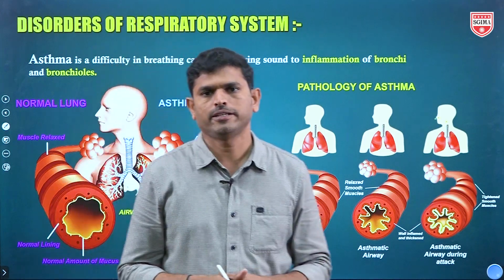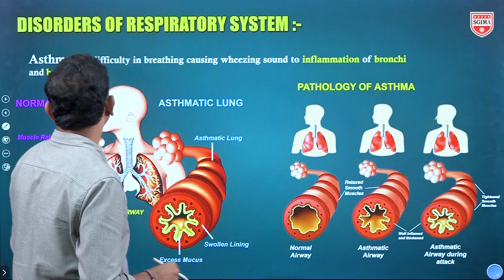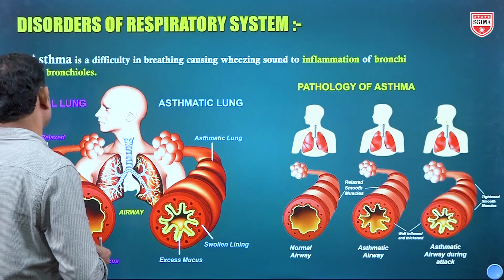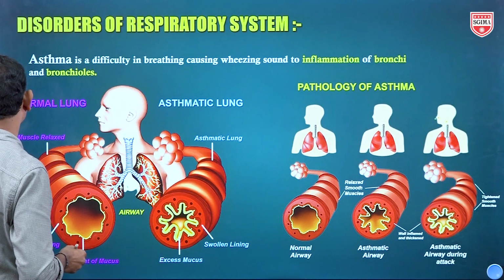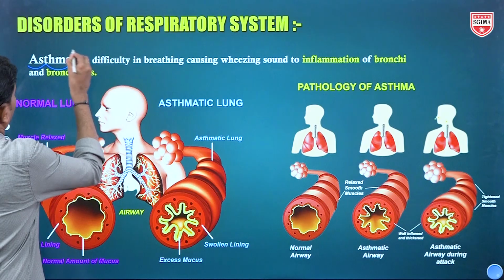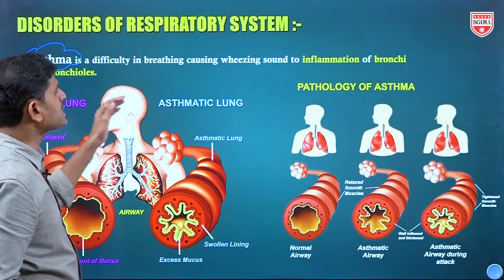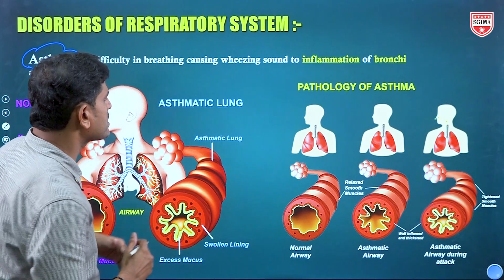Last, disorders of regulation of respiration are also completed. Now we can see the disorders of the respiratory system. The first one NCERT has given is asthma. So for asthma, they have given the symptoms and, indirectly, the reasons also.